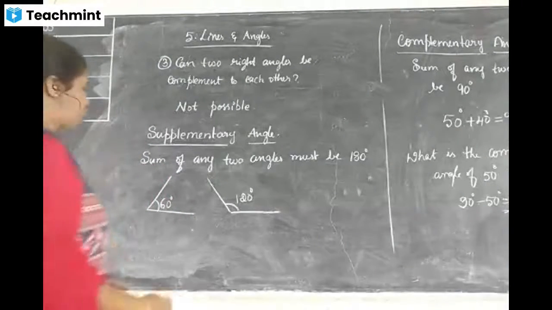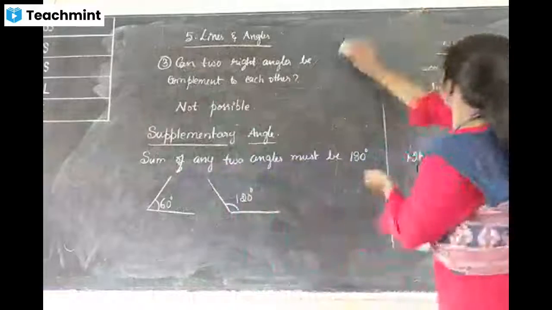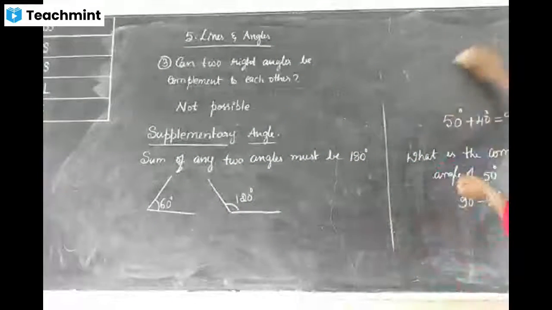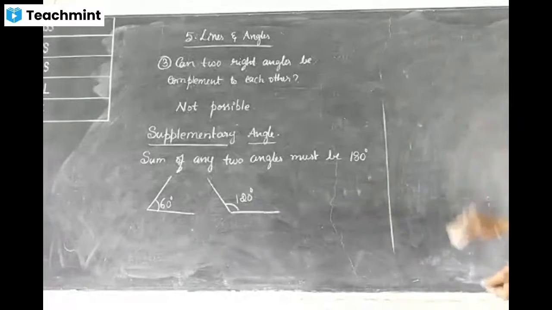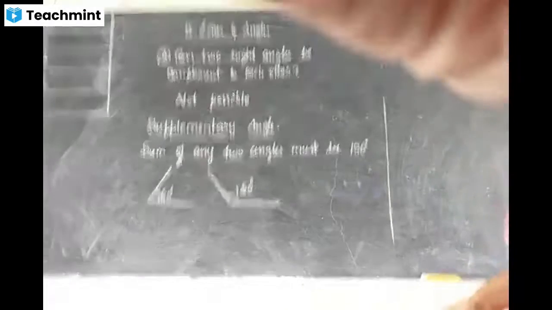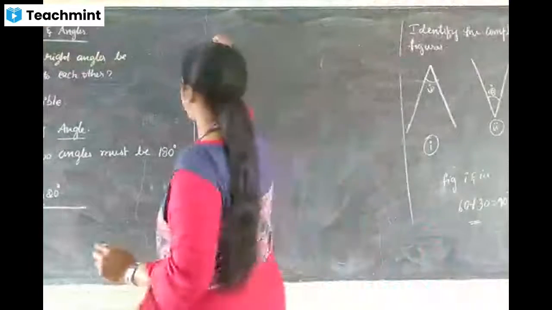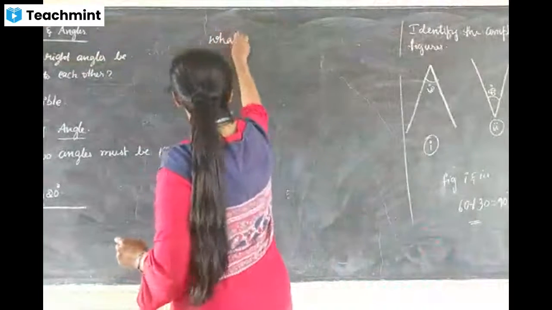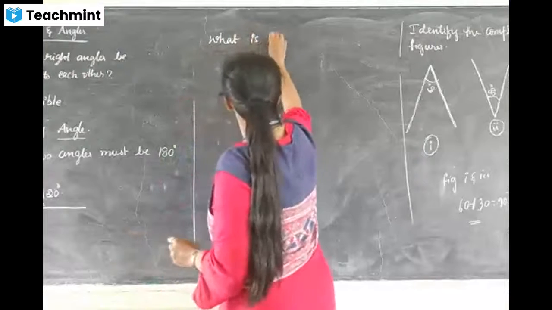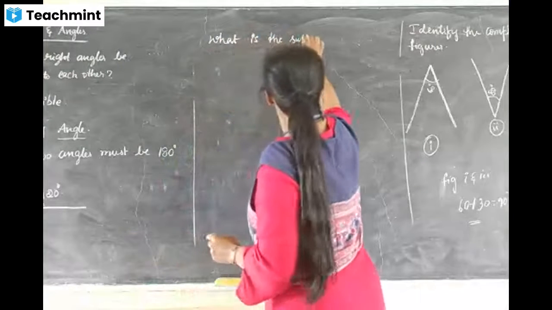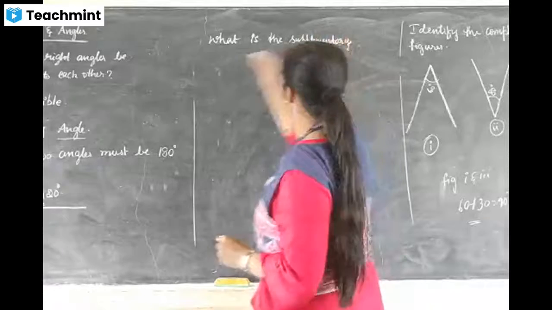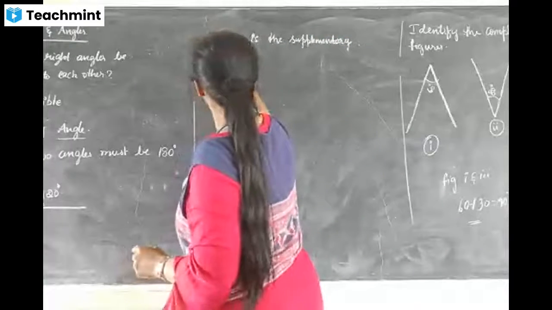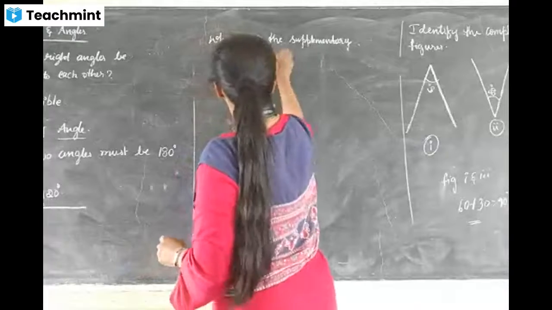Okay. Now, next question. What is the supplementary angle of 95 degree?